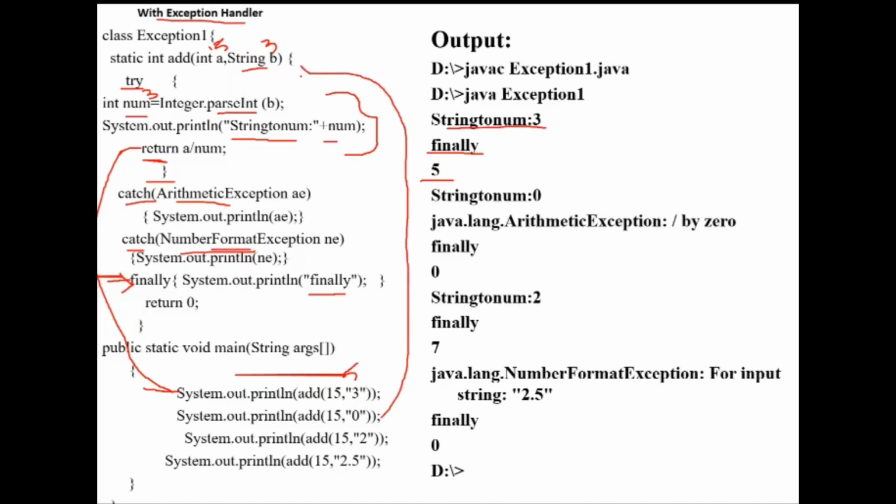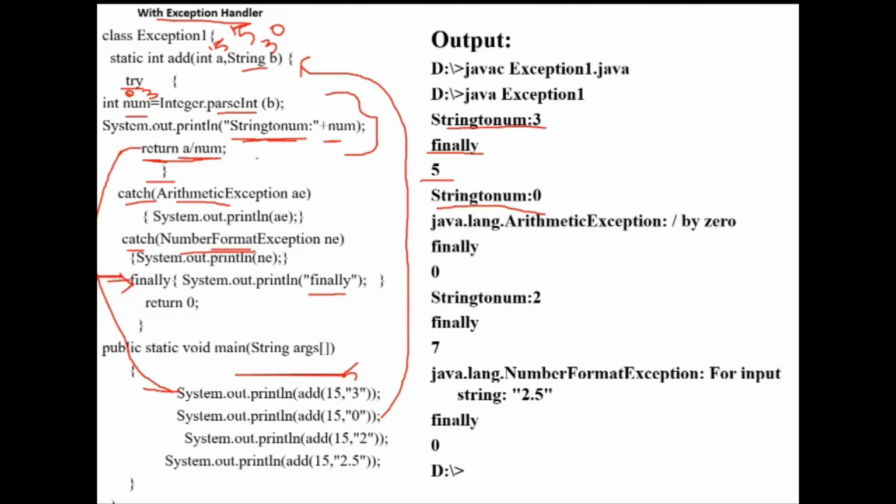Now again, A is 15 and B is 0 is passed. Now 0 is converted to integer, so this num is going to have 0. Now it will print the string "num: 0". And then here I am dividing the number A by num. Actually the return statement is executed, but before returning that value, finally will be executed. So first this is executed.